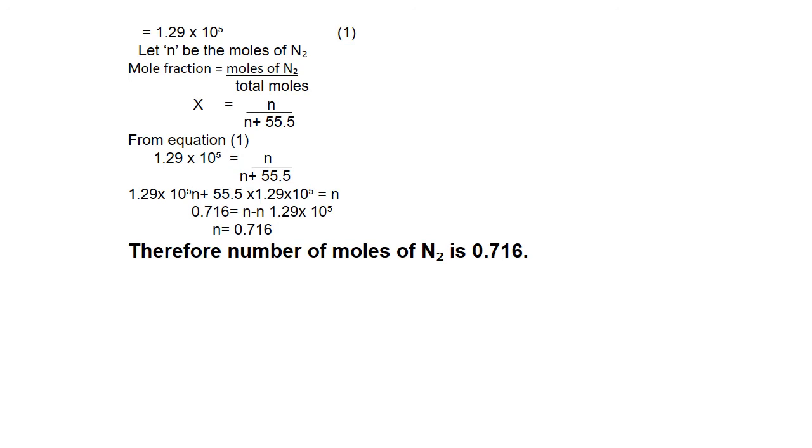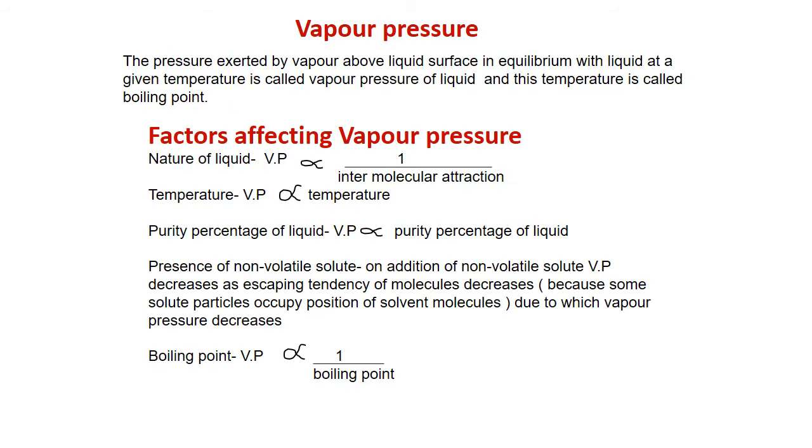So mole fraction will be n divided by n plus 55.5, and that way the n is calculated. So these are the moles which are present dissolved in 1000 ml or 1 liter or 1000 gram of solvent. So we can find out the moles of nitrogen to dissolve in solution.